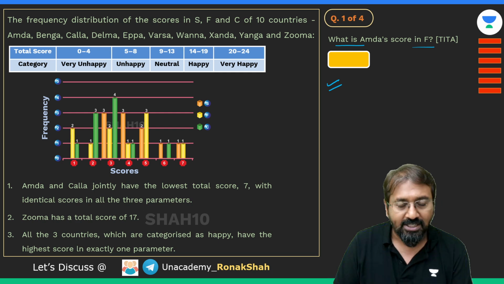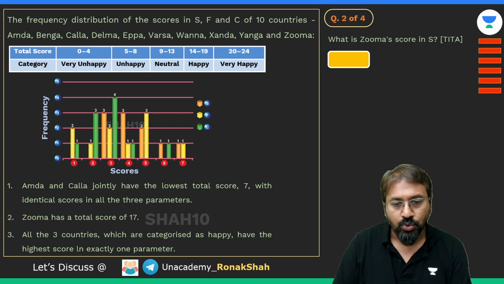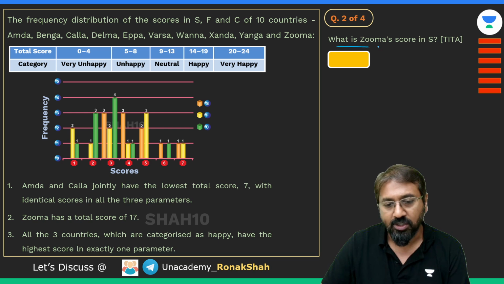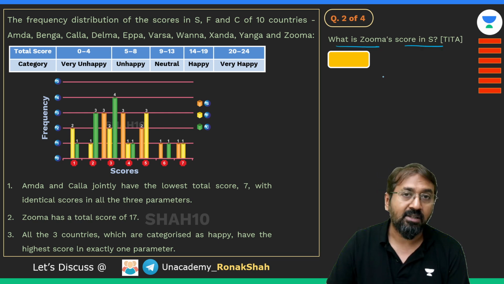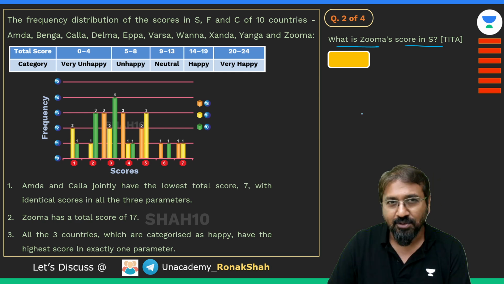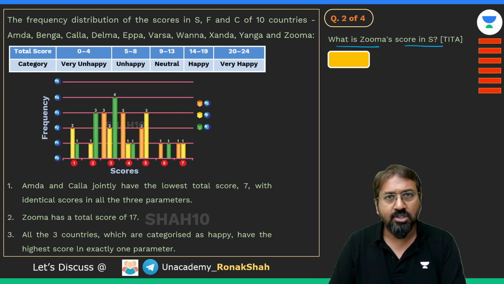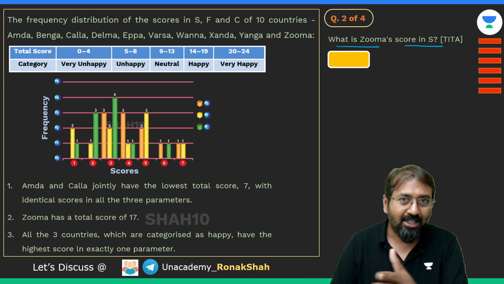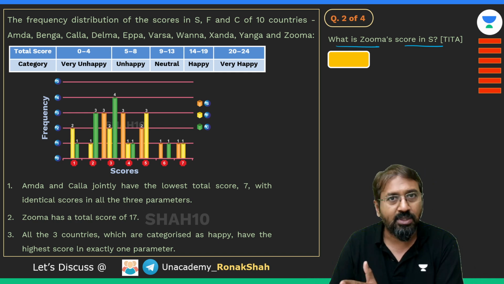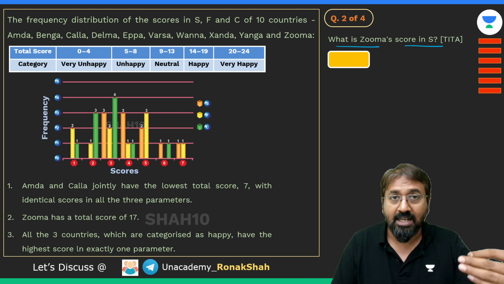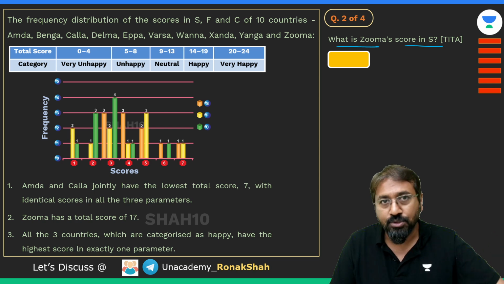So yes, now let's look at the second question. The second question is also a theta question. What is Zuma's score in parameter S, right? Once again, pause the video over here. Make sure you have given sufficient try before going ahead with the third question. In fact, you can also do it this way. You can go through all the questions and then replay the video and try it once again, so that you can get a fair idea of how you need to approach the set, right?